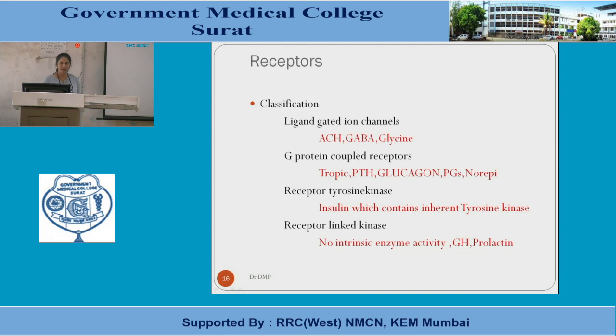They identify their target cells by the presence of specific receptors. There are specific receptors on the target cells, and the hormone attaches to the receptors, which can be either external or internal.